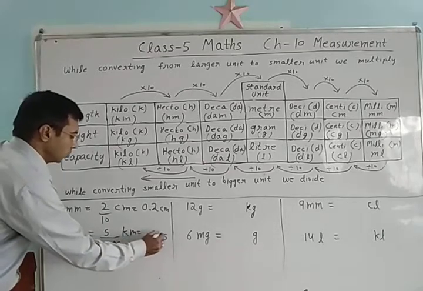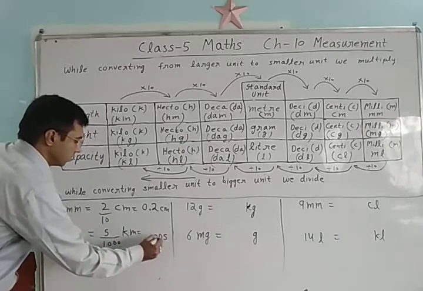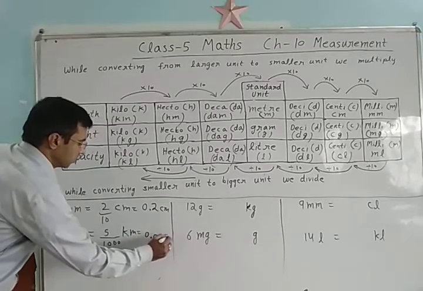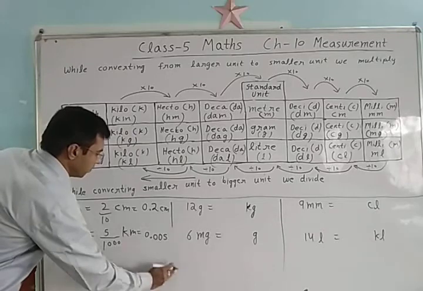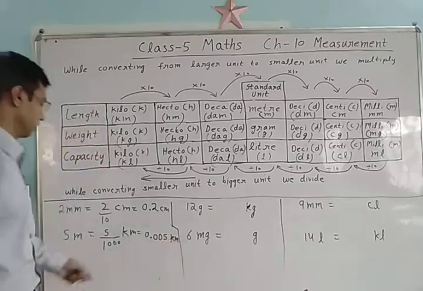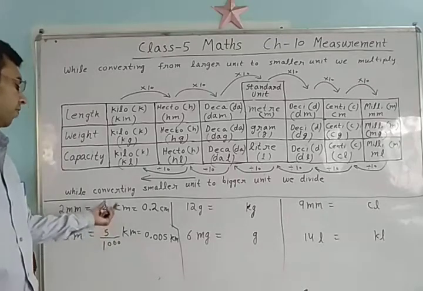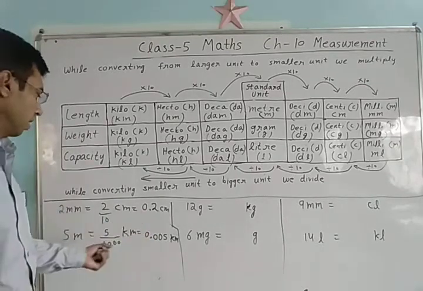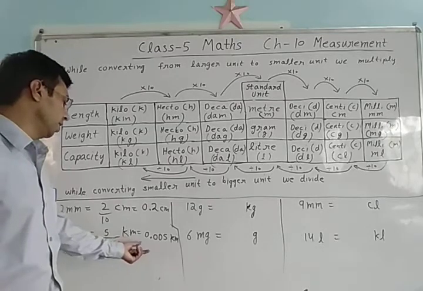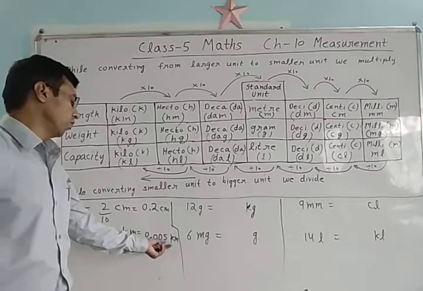There is no more digit, so we add 2 zeros and then put the decimal. So student, I am writing in fraction and also in decimal. 5 meter is equal to 5 by 1000 kilometer or 0.005 kilometer.